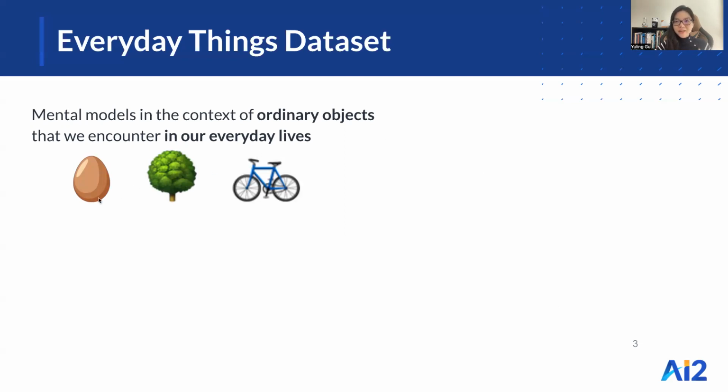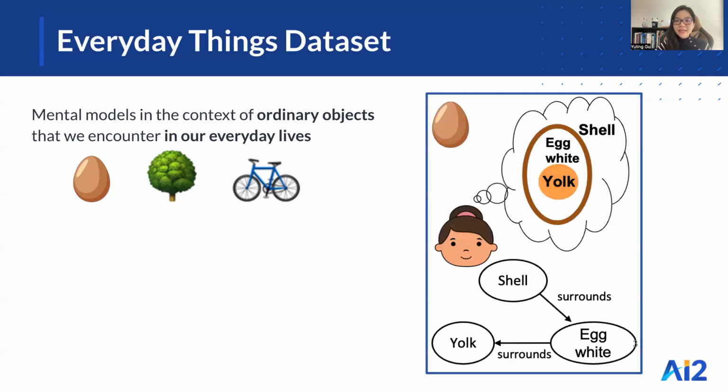We compiled a list of everyday objects and asked human subjects to sketch a mental model for each of them in the form of a graph. In such graphs, each node represents a part of the object, and each edge shows a relationship that holds between the two parts. As an example, here the person annotated for an egg that there is a shell which surrounds the egg white. The egg white then surrounds the yolk.